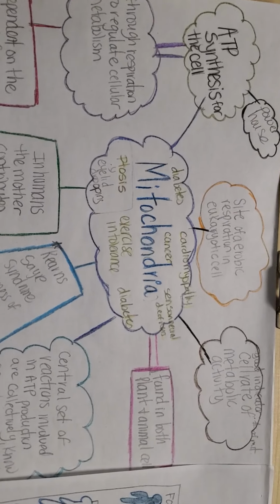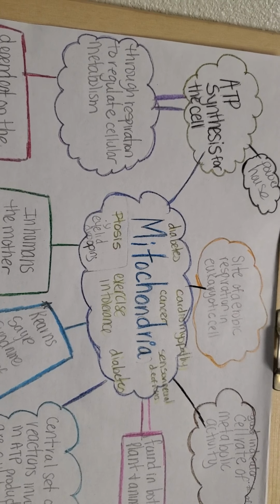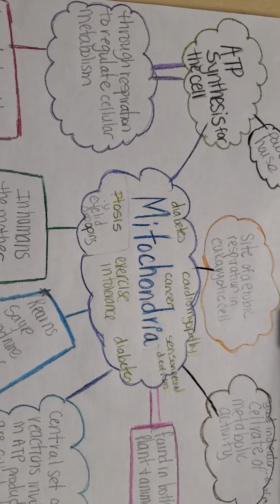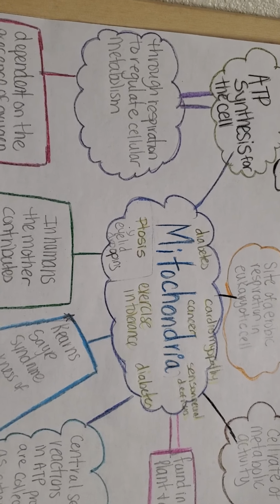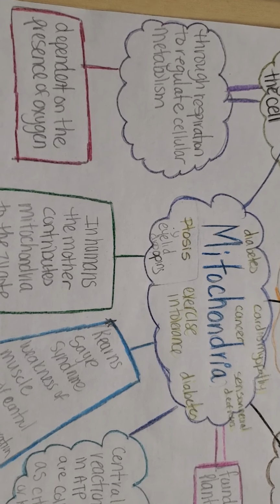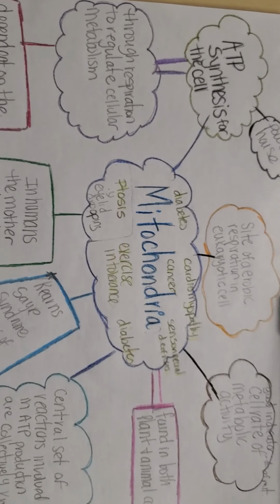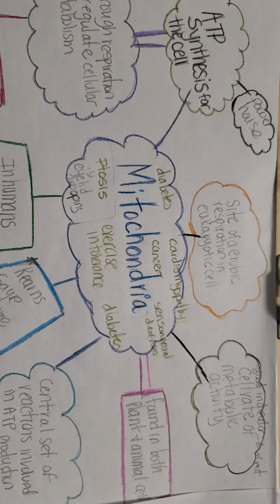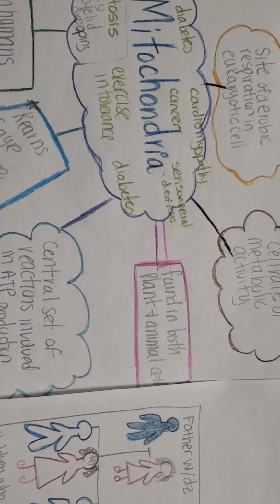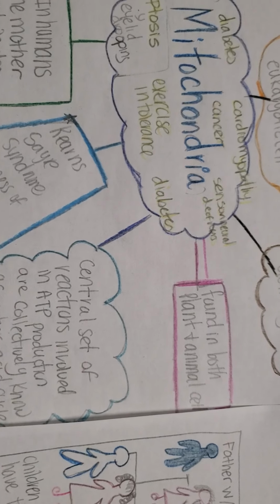So ATP is synthesized for the cell. Also, the mitochondria is known as the powerhouse. The way that this happens is through respiration to regulate cellular metabolism. And this is dependent on the presence of oxygen, which is here. Also, it is the site of aerobic respiration in eukaryotic cells. Also, mitochondria are found in both animal cells as well as plant cells.